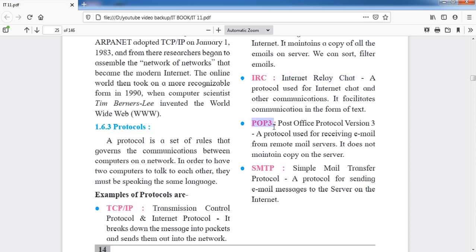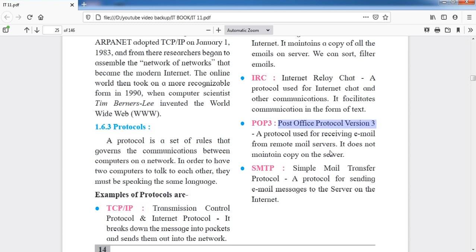What is POP? That is Post Office Protocol version 3, POP3, a protocol used for receiving emails from the remote mail server. What is a remote mail server? Messages are automatically sent from the server, and it can send many messages at a time.